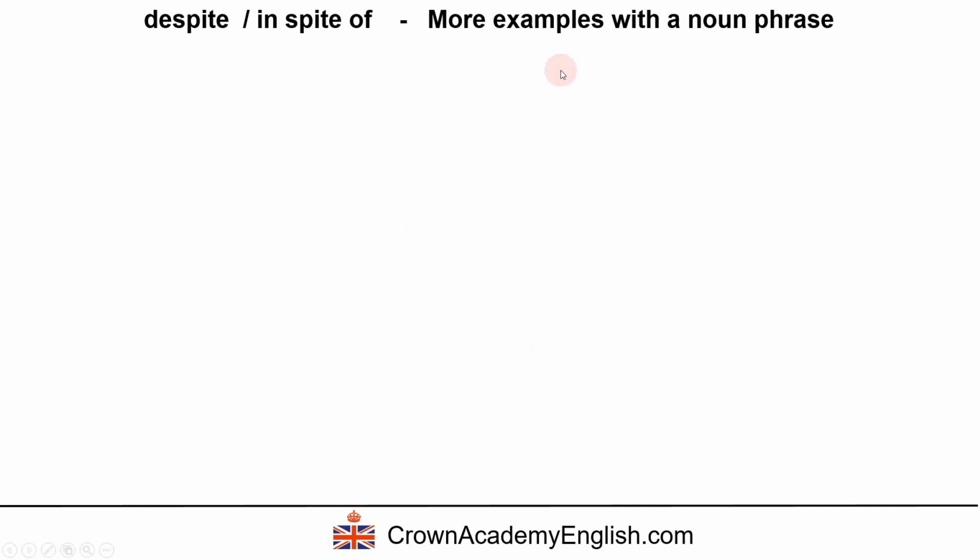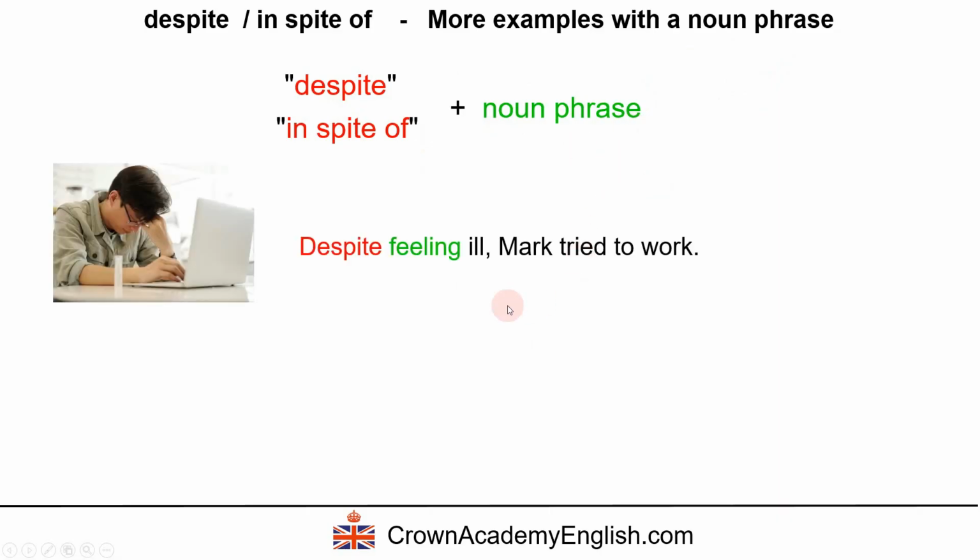Let's look at some more examples with a noun phrase. So remember, this is still use number 1. Again, this is just a reminder of the form. And here is the example. Despite feeling ill, Mark tried to work. So this is surprising. Okay, it's a surprise that he tried to work because of this.